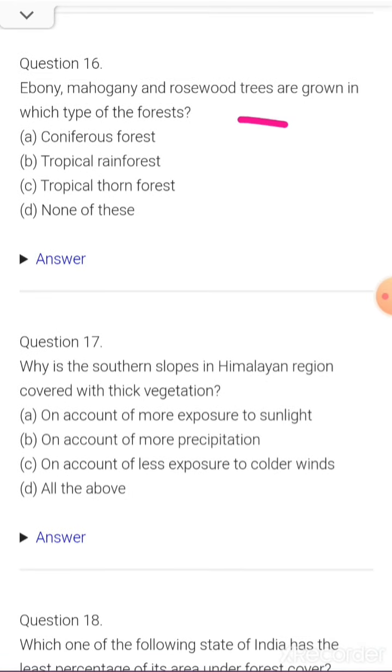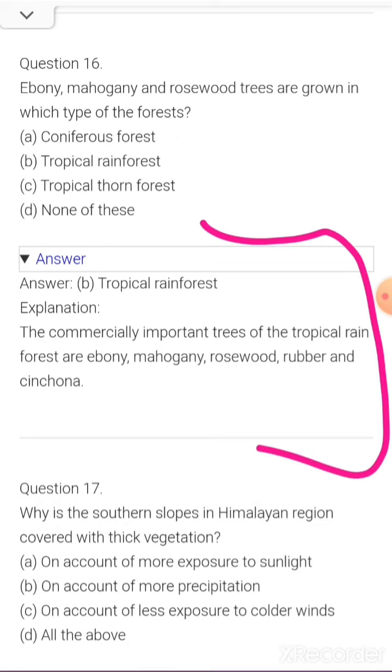The 16th one: ebony, mahogany, rosewood trees are grown in which type of forest? Coniferous, tropical rainforest, tropical thorny forest, or none of these? The correct answer is tropical rainforest. The commercially important trees of the tropical rainforest are ebony, mahogany, rosewood, rubber, and cinchona.